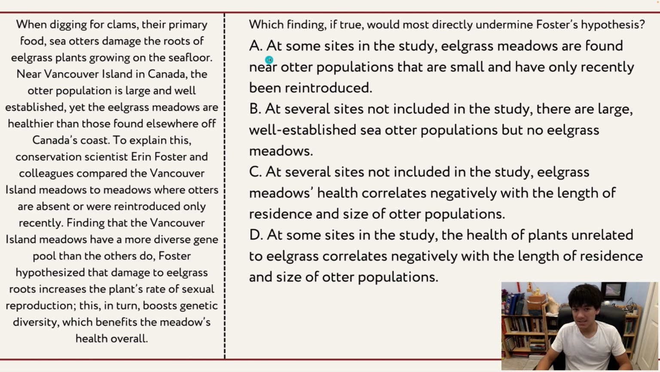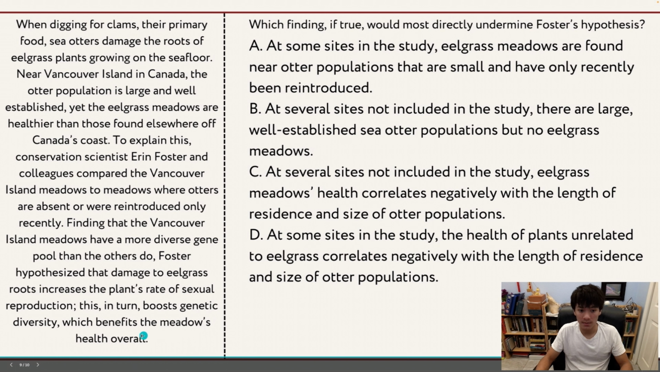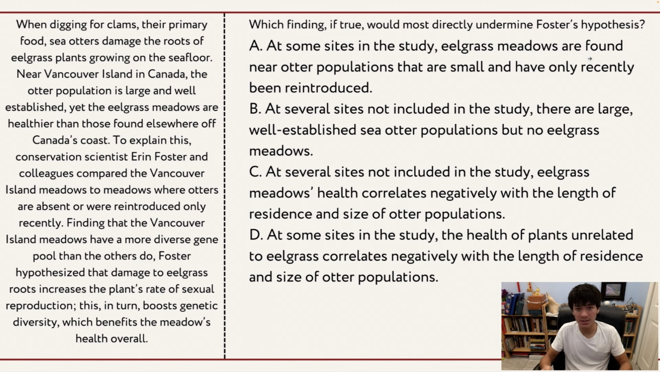However, this is not related to the hypothesis because it says eelgrass meadows are found near otter populations. It doesn't have anything to do with the meadow's health. This hypothesis is talking about the meadow's health overall. The presence of a meadow doesn't have anything to do with the health. It just means that the meadow is there, but it doesn't talk about the health. So we can actually eliminate A.